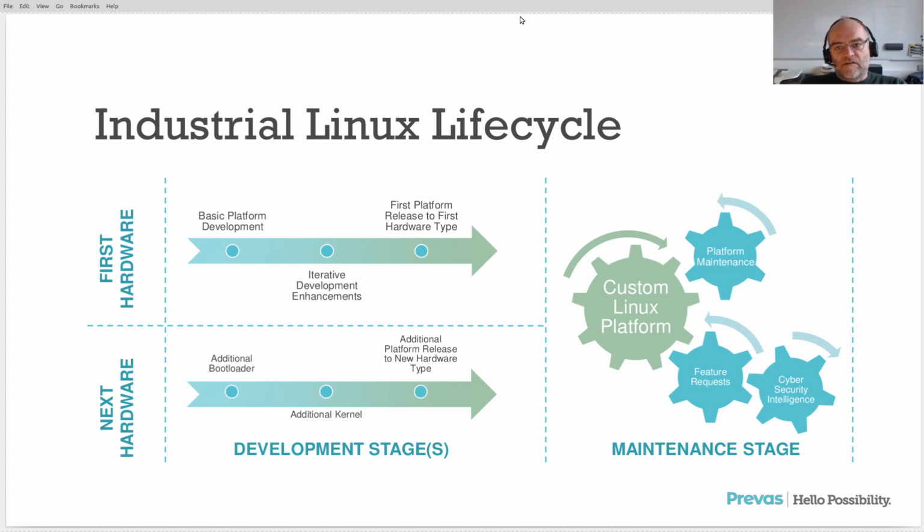When we look upon industrial Linux life cycles, we base our knowledge on hundreds of industrial Linux systems that we have delivered over the last 15 years, all made on proprietary hardware. And therefore, we also recommend this overall concept in this slide to our customers, regardless if they're using Prevas as a partner or they do it themselves, because there's a lot of proven-in-use concepts in this. If we start in the top left corner, we have our first piece of hardware.